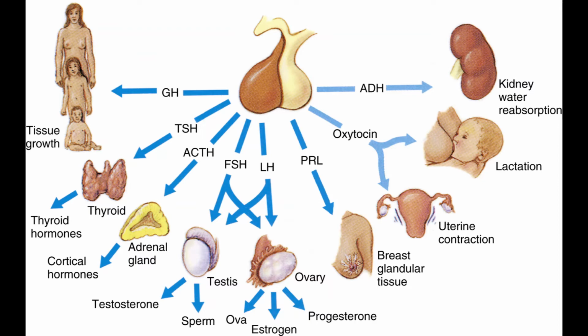FSH, which is follicle stimulating hormone, goes both to the testes and the ovaries, as well as luteinizing hormone. It also produces prolactin that goes to the breast glandular tissue. And the posterior lobe is responsible for oxytocin and ADH, which is antidiuretic hormone that goes to the kidneys. It has to do with water reabsorption and also calcium in the blood.